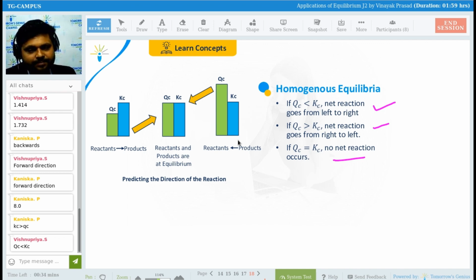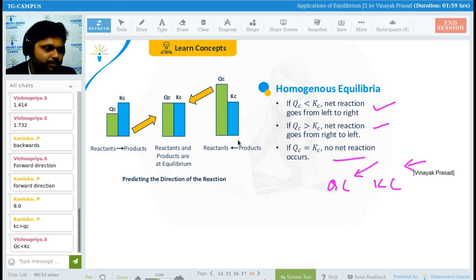If Qc is greater than Kc, then what will happen? Will the reaction move towards left or right? So product is more, then the reaction will move towards backward. Is it okay? And if Kc is greater, then reactant is what? Product.